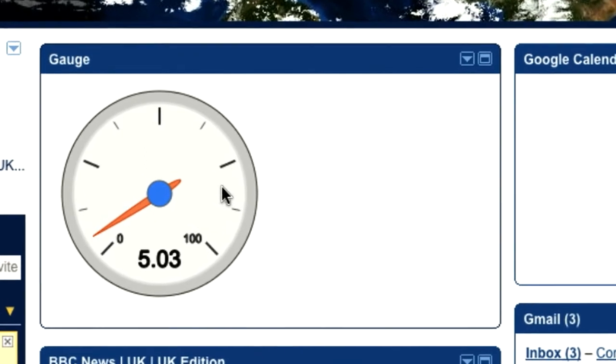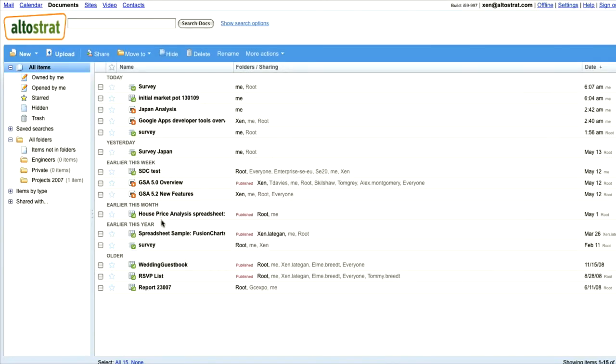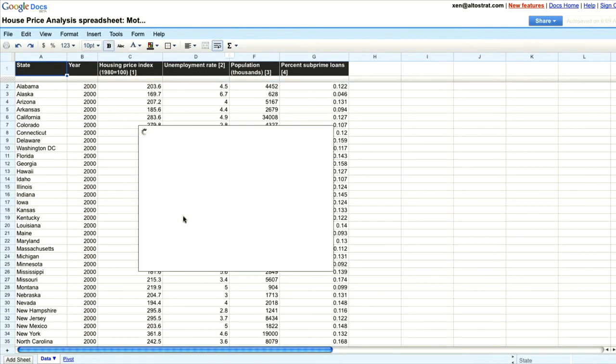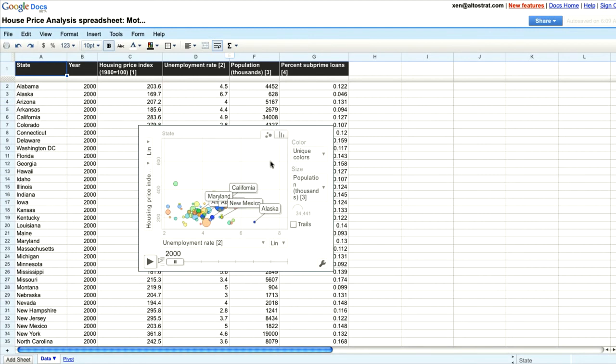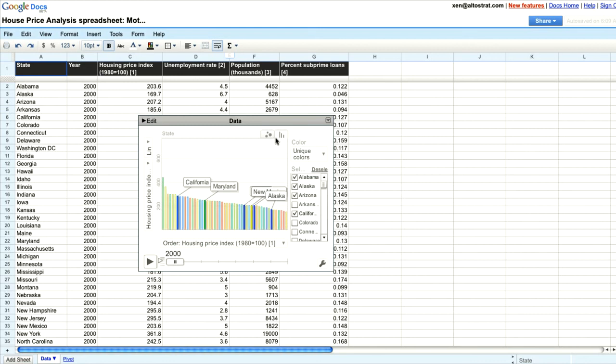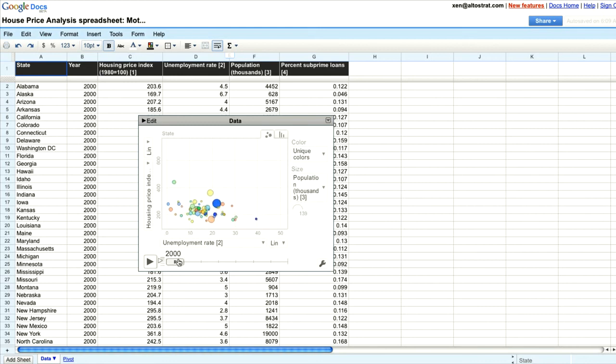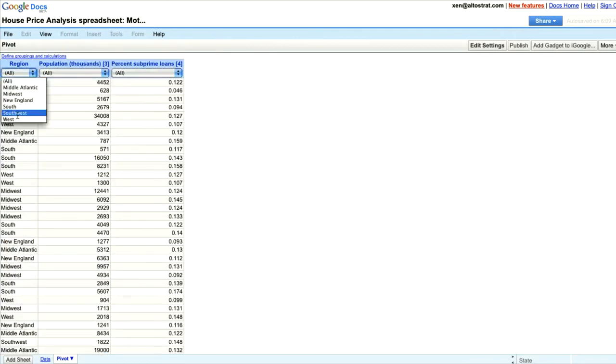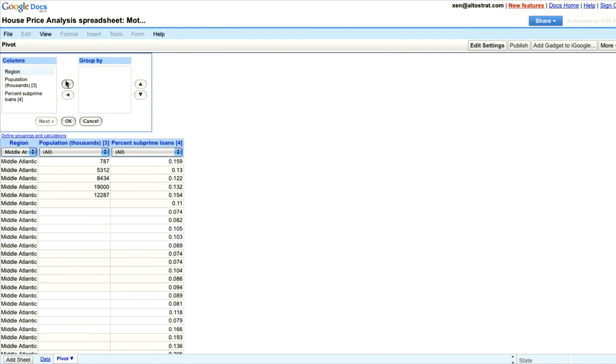The team has been working on a more complex analysis of the market performance in America, and they can help me decide what to do in Japan. I can use different visualization styles to display the data with rich gadgets from Google for financial analysis, just like this. I can even track over time what the performance is in different areas. Now, as a financial analyst, I like working with pivot charts, so I can filter the data to show me the region, and I can also group different values together so I can look at the region and the average numbers for the subprime loans.